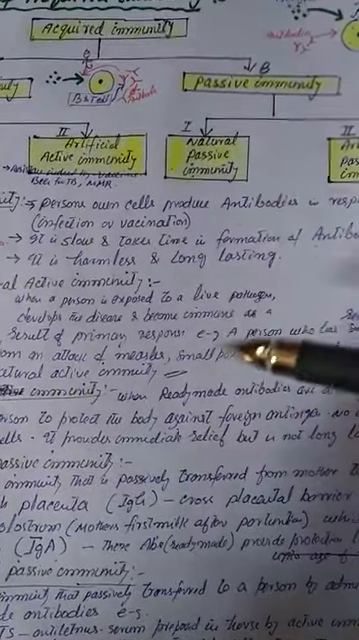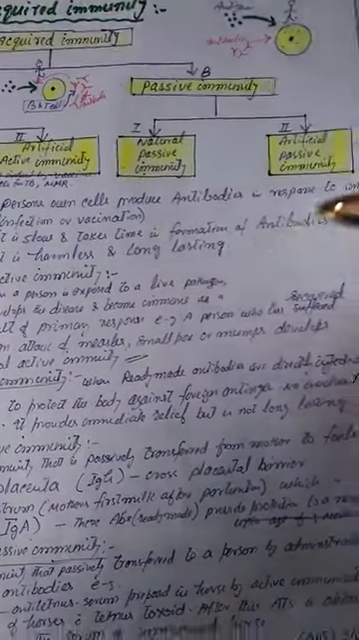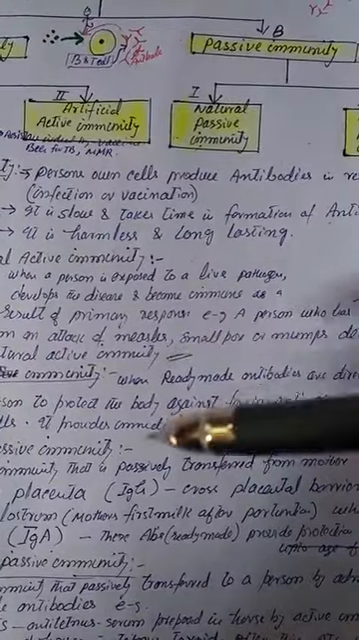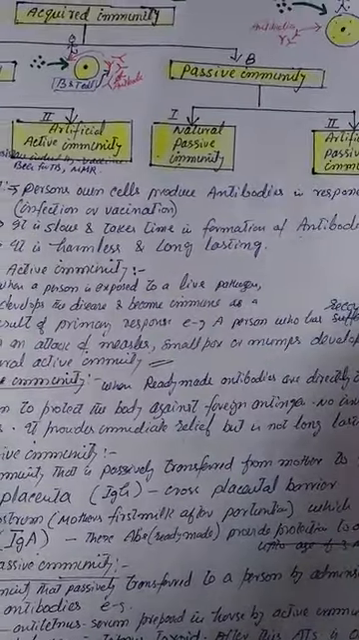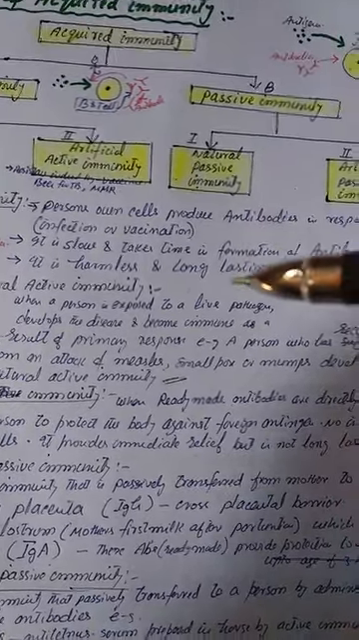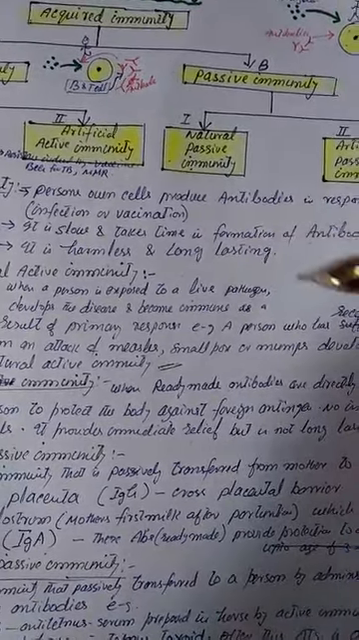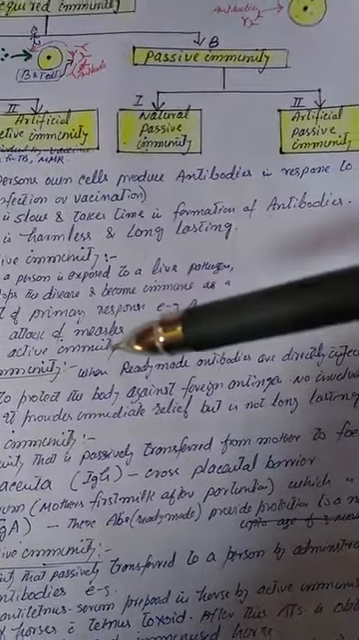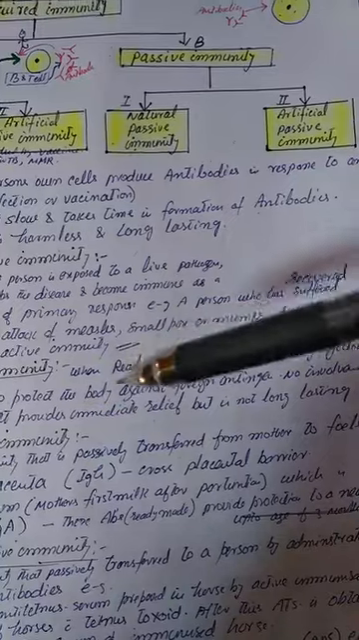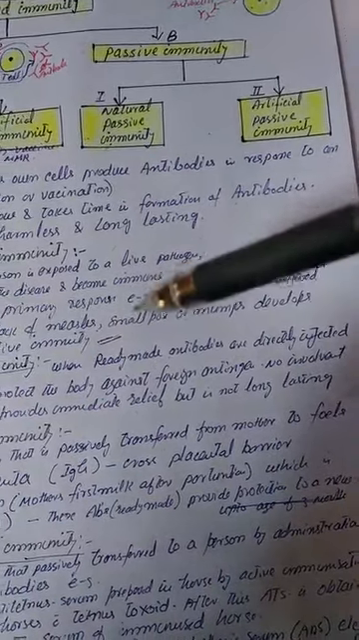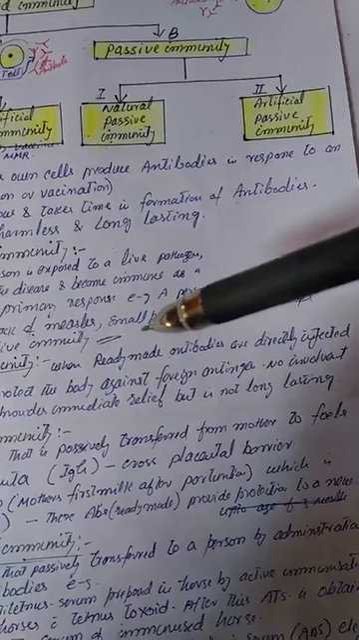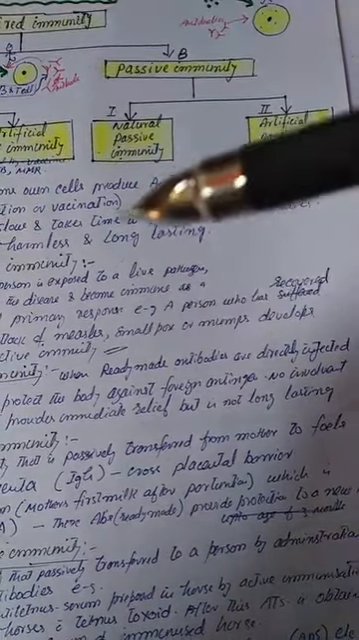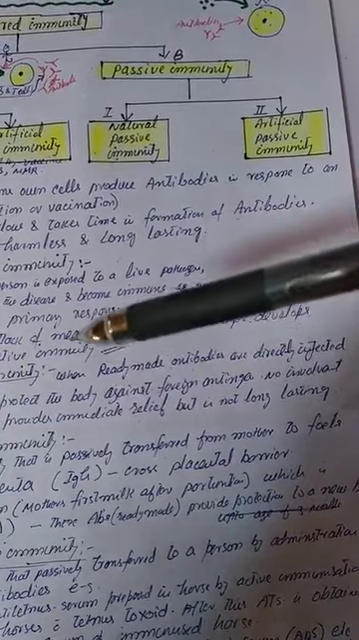Thus, in passive immunity, ready-made antibodies are directly injected into a person to protect the body against foreign antigens. We also see that in this type of immunity there is no involvement of T and B cells, and it provides immediate relief, but this immunization is not long lasting. One thing you must remember is that there is no involvement of T and B cells in passive immunity.